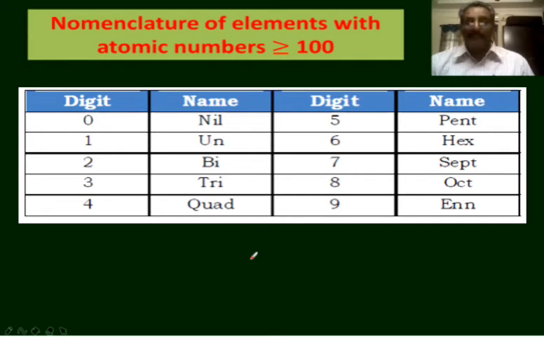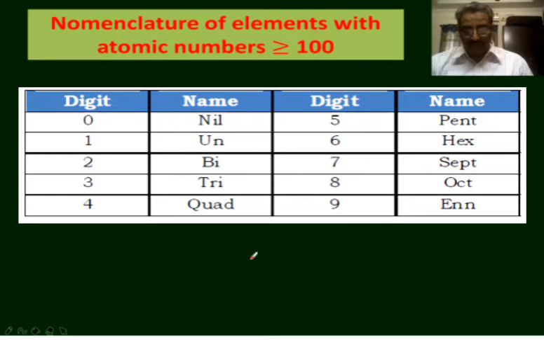The suggested name has to be ratified by IUPAC, that is, the International Union of Pure and Applied Chemistry, which has to accept that name. In recent years, there were some controversies regarding the naming of some elements. For example, both American and Russian scientists claimed the credit for the discovery of the element with atomic number 104. The Americans named it Rutherfordium, whereas the Russians named it Kurchatovium. The controversy continued for some time.